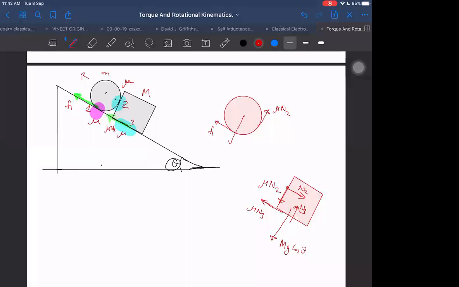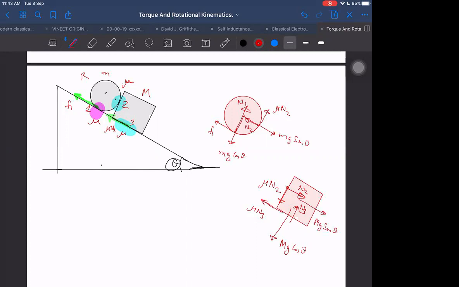And this side it is small mg cos theta. And this other side it is N1. First of all, checking the free body diagram, is this okay or is something missing? N2 here, N2 here. Let us check whether these are okay or not. Anything missing? At every point of contact there will be two forces, N2 and friction, and one due to mg cos theta. One is missing here, mg sin theta. This side also, capital Mg sin theta.